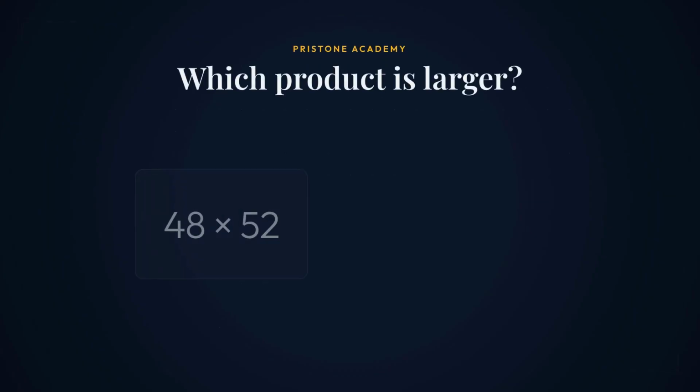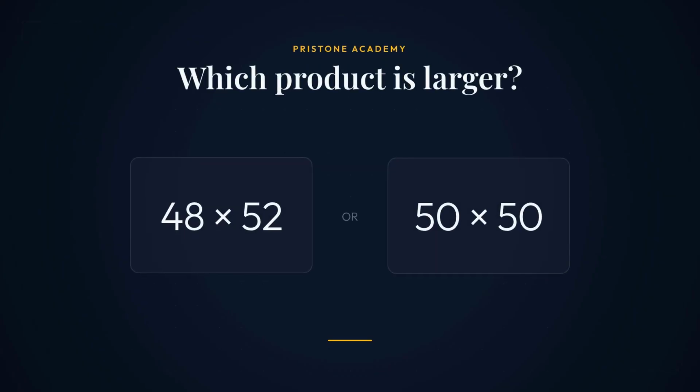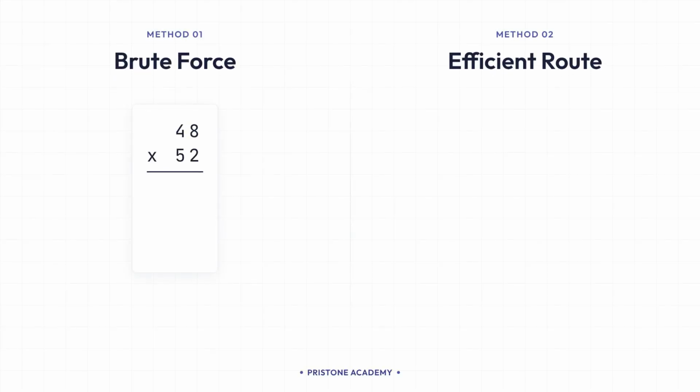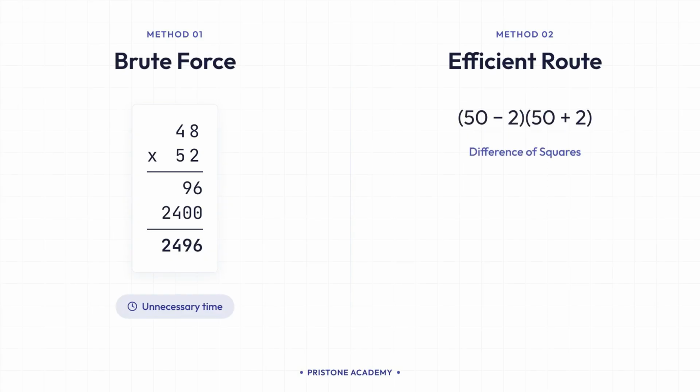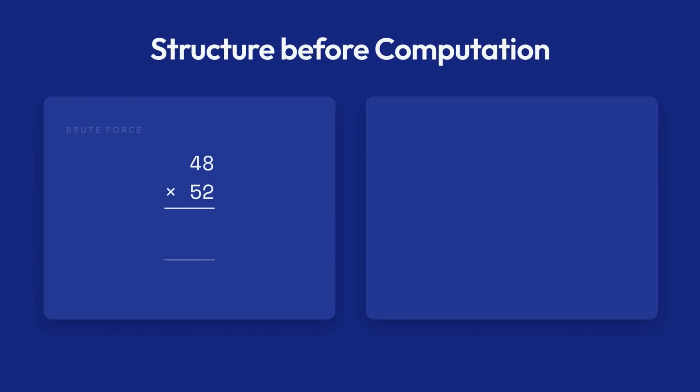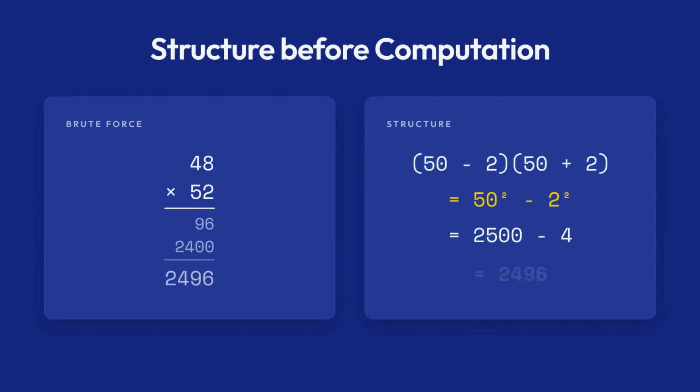Let's look at a quick example. Compare 48 times 52 with 50 times 50. One student multiplies both products. Another notices that both pairs sum to 100, and numbers closer together produce the larger product. Both students can get the correct answer, but one route takes longer and creates more opportunities for arithmetic error. Contest mathematics rewards the habit of looking for structure before committing to computation.